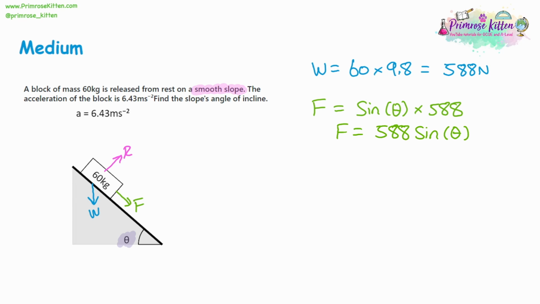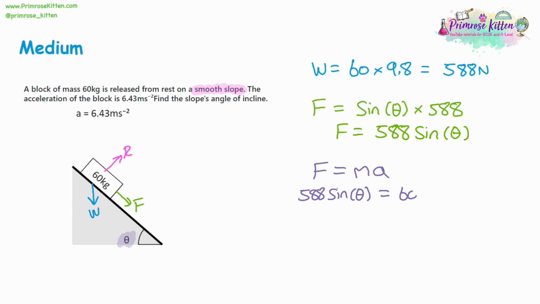So what else can we do? Well, again, think about what your next step would have been. What you would have done is you would have said, well, force is equal to mass times acceleration. We know what the force is. We've got something for it. We've got 588 sine theta. So we can substitute that in. And we know the mass.